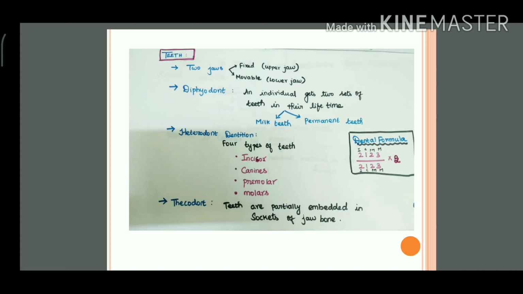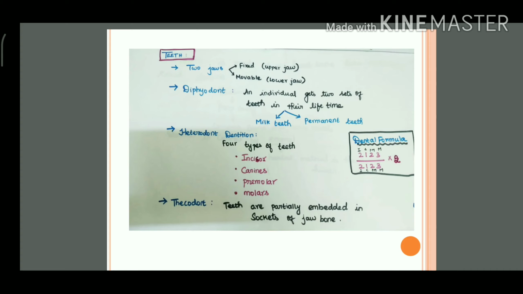First, the teeth are usually arranged in the two jaws of our mouth. The upper jaw, the upper side of the mouth, is a fixed one, and the lower jaw is a movable one. So the mouth possesses two jaws, and the teeth are arranged inside, in the upper jaw and the lower jaw.